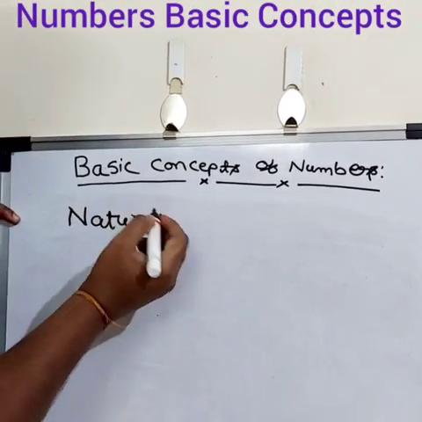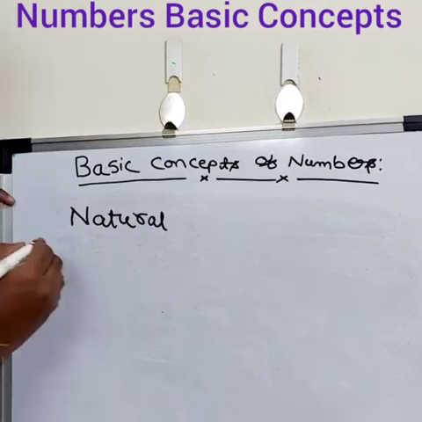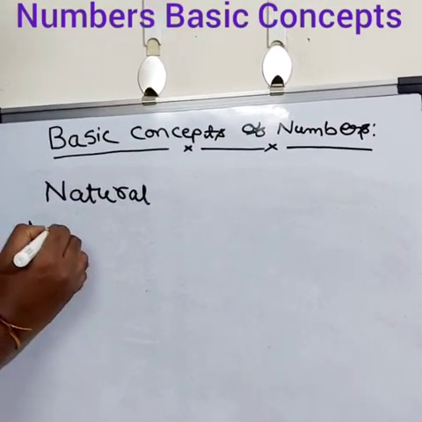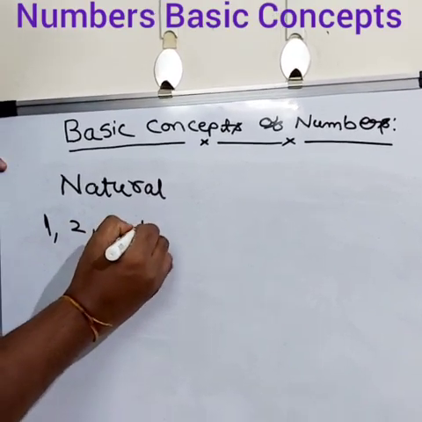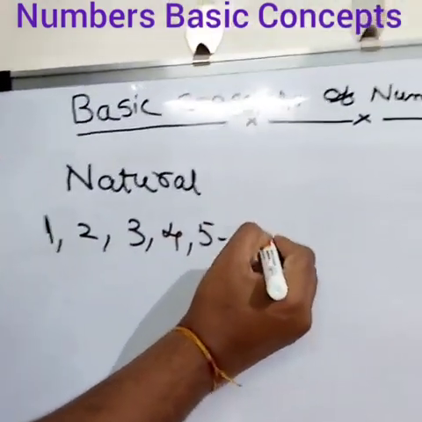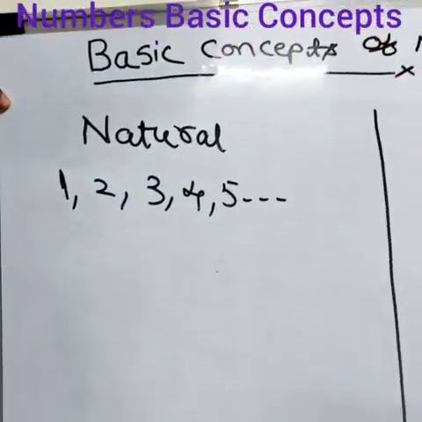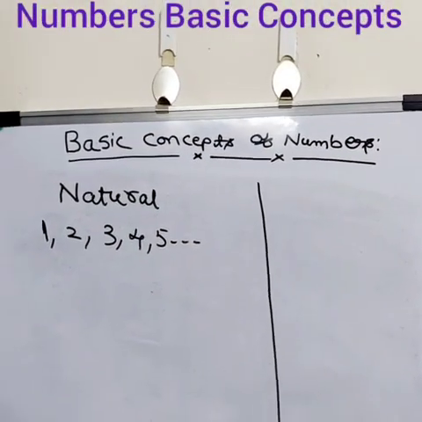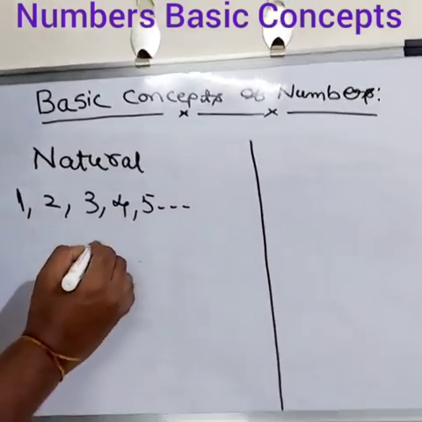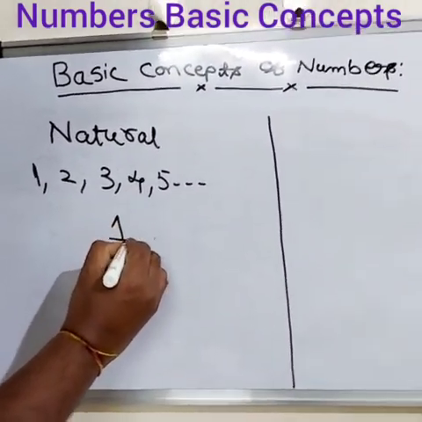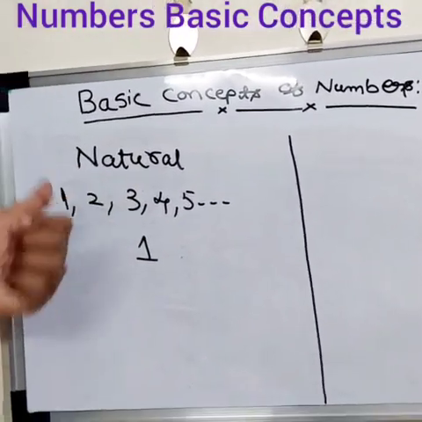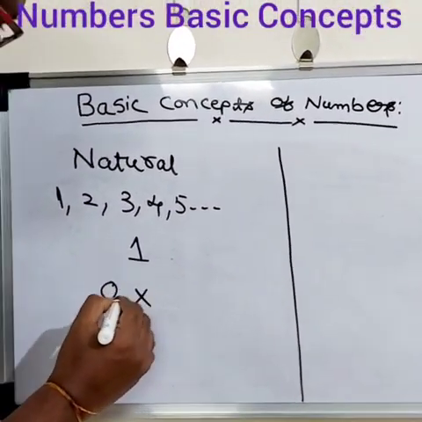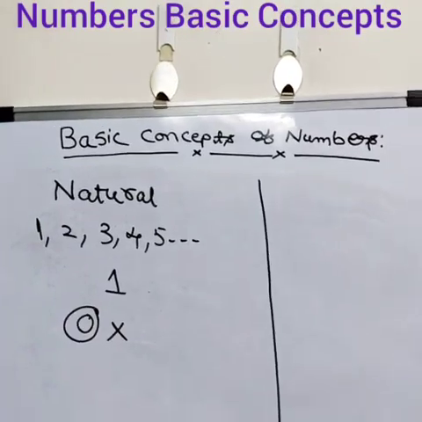What are the natural numbers? The numbers which start from 1, 2, 3, 4, 5, and so on. These are called natural numbers. And what is the minimum natural number? That is 1, the smallest natural number. In natural numbers, you don't have any negative numbers and you don't have 0 also. 0 is not there in natural numbers.